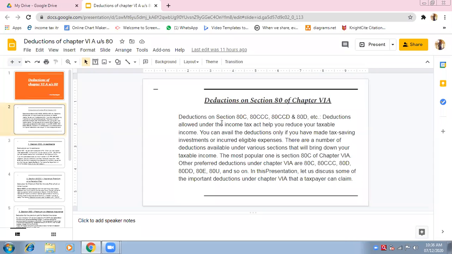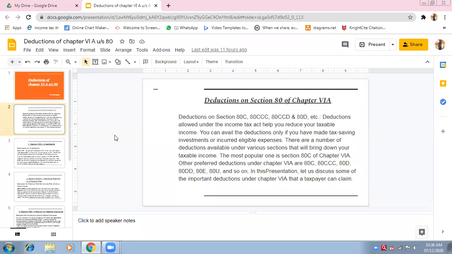Deductions of section 80C, 80CCC, 80CCD, 80D, etc. Etc. means there are so many. These are the deductions allowable under Income Tax Act, which help you reduce your taxable income. Why are deductions given to the person?